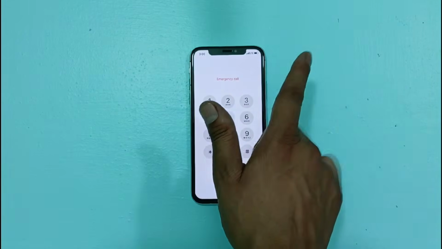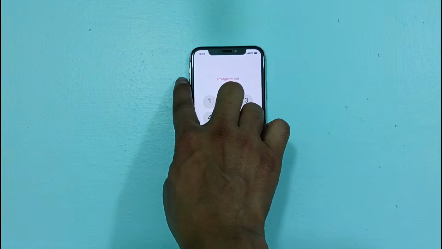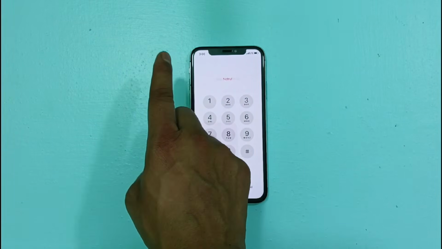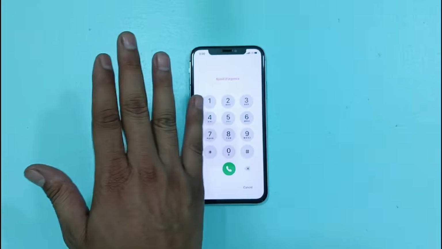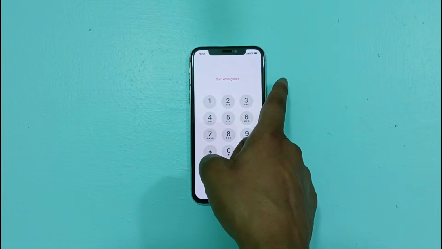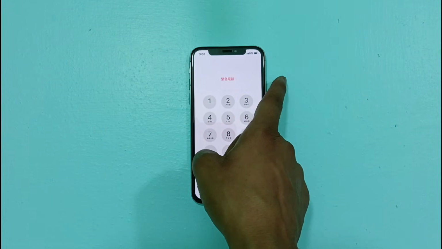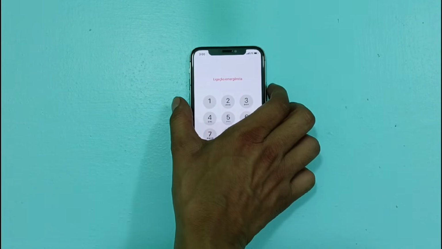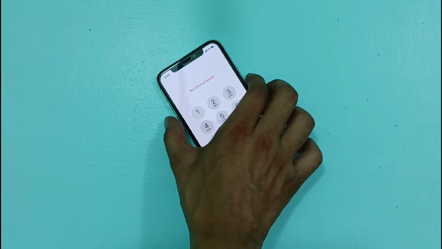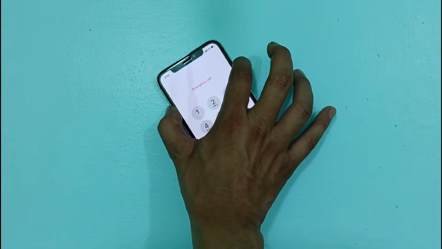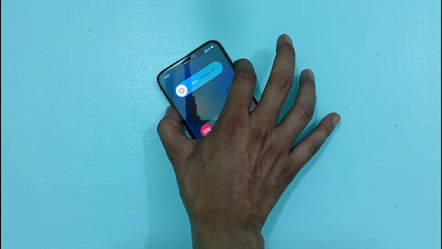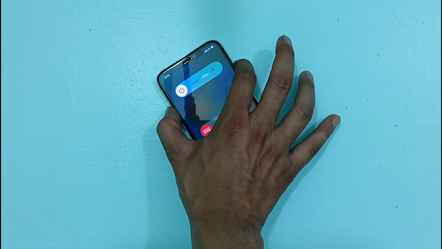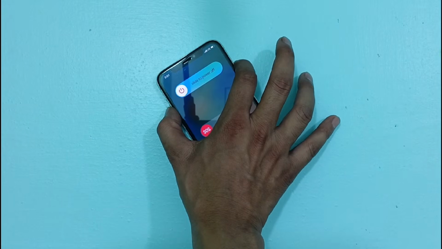Now friends, you just need to hold the power key and volume up buttons together here. Friends, watch the video carefully here. Do not skip the video at all. And now you need to hold down the power key and volume down buttons together. Okay, the power key and volume down. So friends, watch the video carefully here. Do not skip any part of the video. You need to hold both of these buttons together for 20 seconds. So keep watching the video carefully and do not skip any of it.